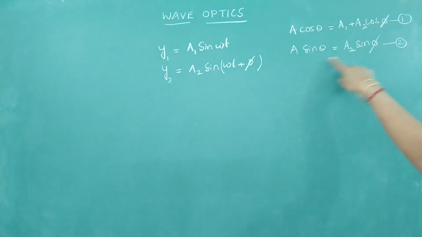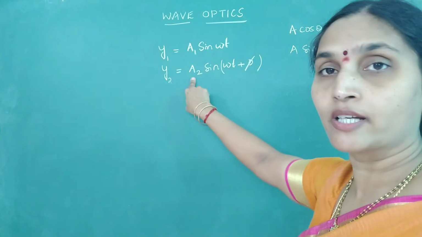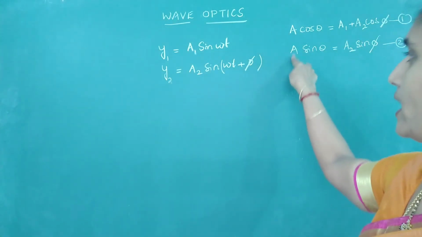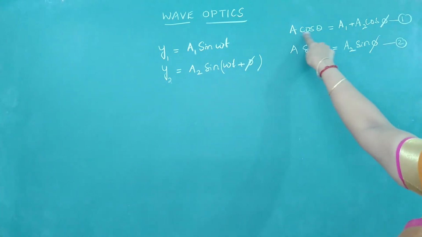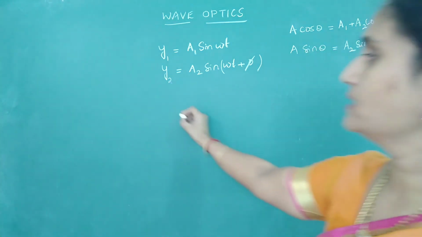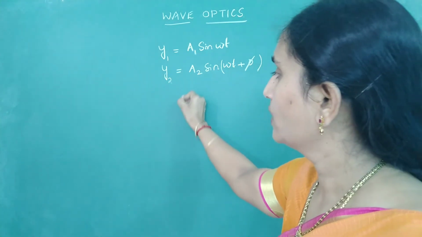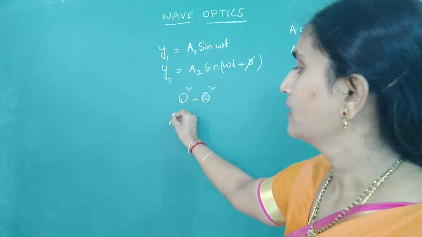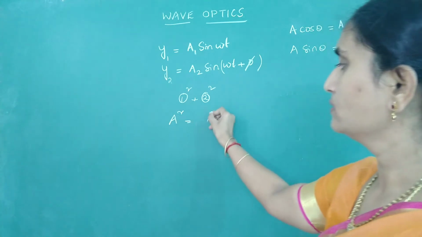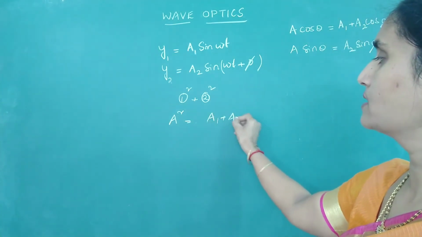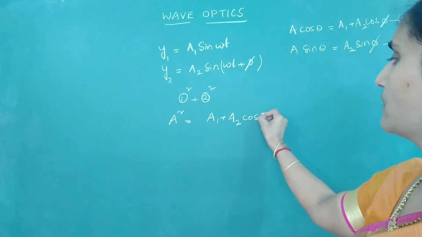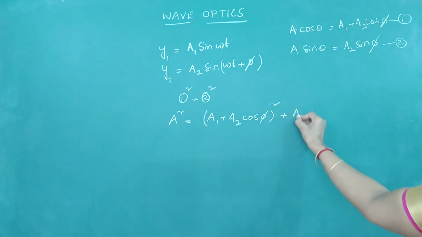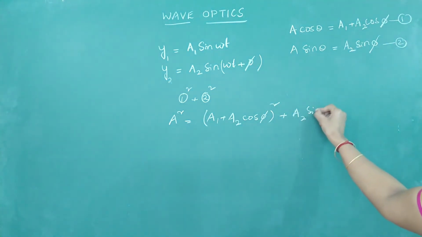A1 and A2 are the amplitudes of the two superimposing coherent sources. We want to find the resultant amplitude. So square and add these two equations: A square cos square theta plus A square sin square theta, equation 1 square plus 2 square. You will get A square equal to (A1 plus A2 cos phi) whole square plus (A2 sin phi) whole square.